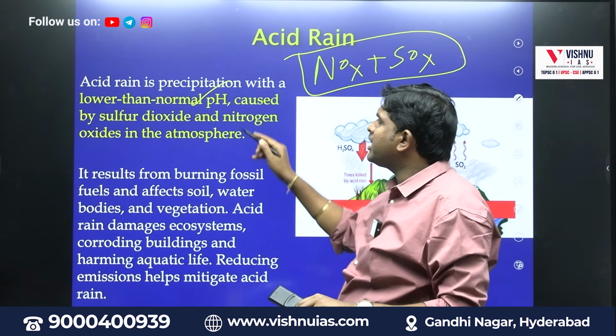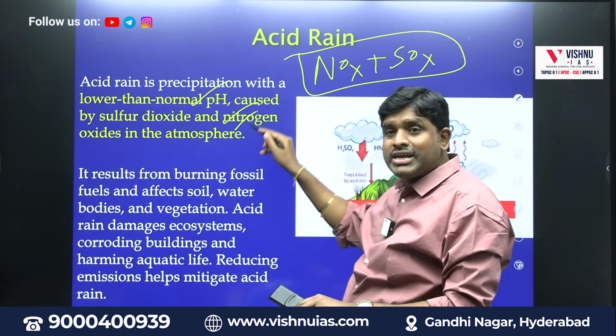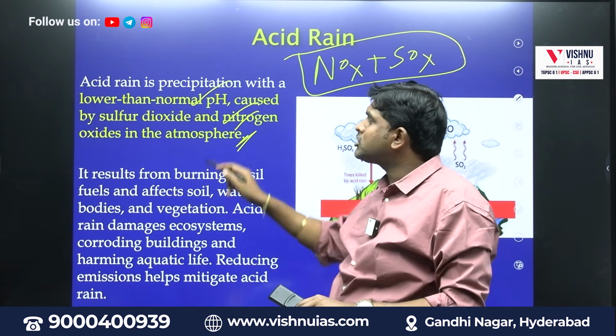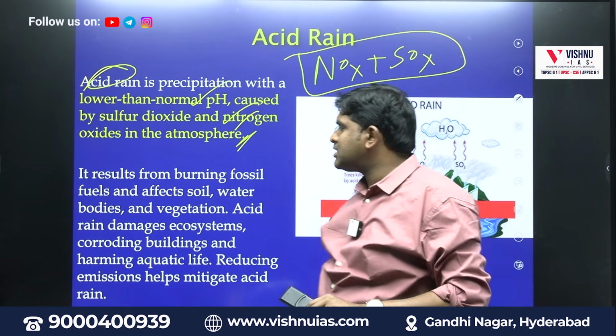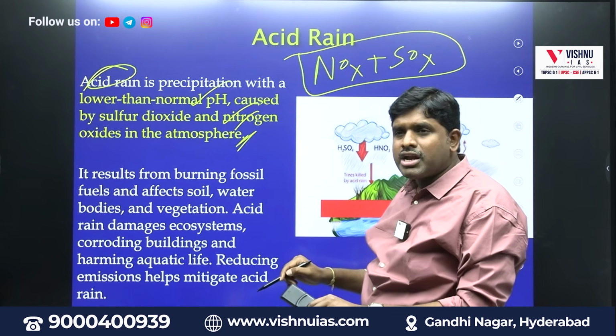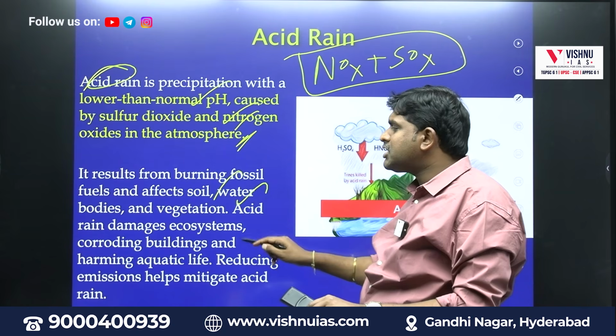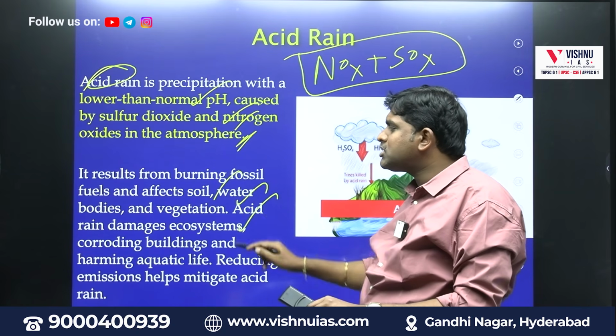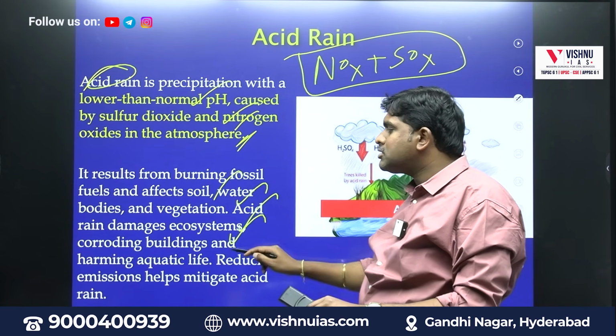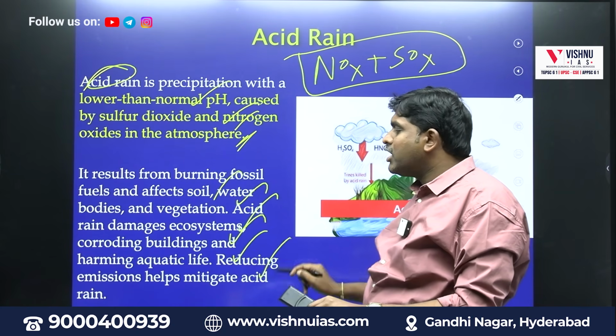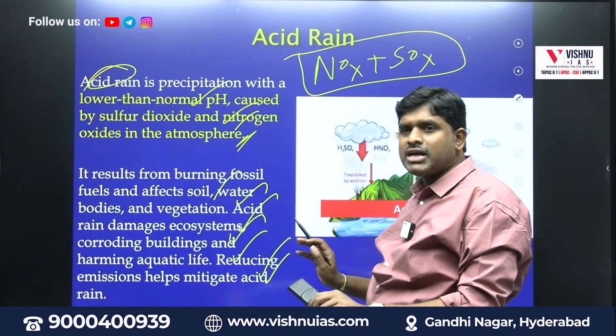Lower than normal pH caused by sulfur dioxide and nitrogen oxides in the atmosphere, that is called as acid rain. It results from burning fossil fuels and affects soil, water bodies, vegetation. Acid rain damages ecosystems, corroding buildings, harming aquatic life. Reducing emissions helps mitigate acid rain.